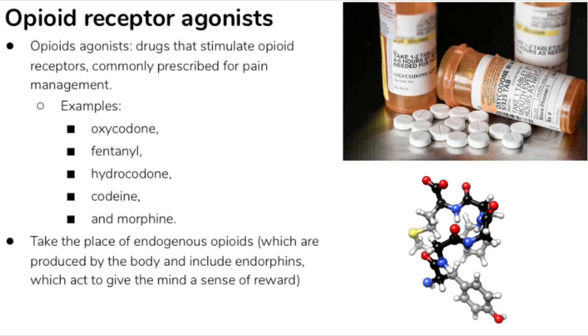Opioid agonists are drugs that stimulate opioid receptors, commonly prescribed for pain management. These include oxycodone, commonly known as OxyContin, fentanyl, hydrocodone, codeine, and morphine. These drugs take the place of endogenous opioids, which are produced by the body and include endorphins, which act to give the mind a sense of reward.